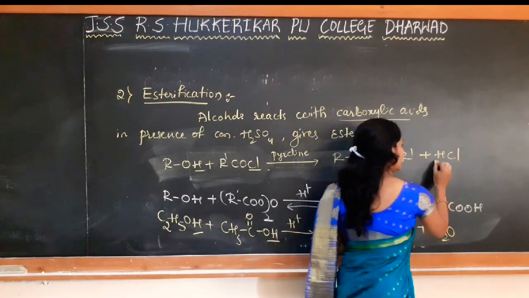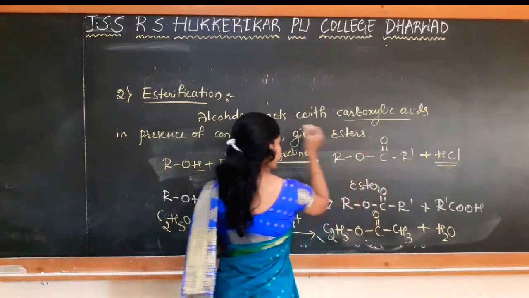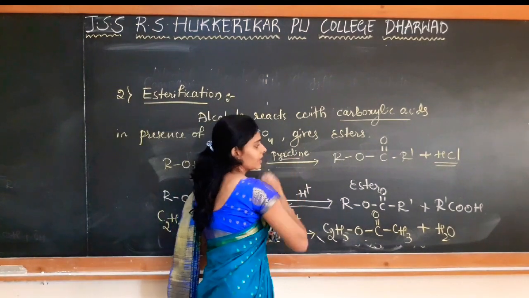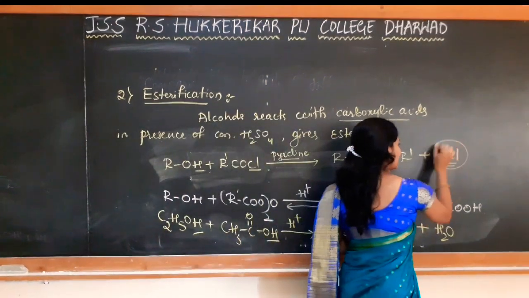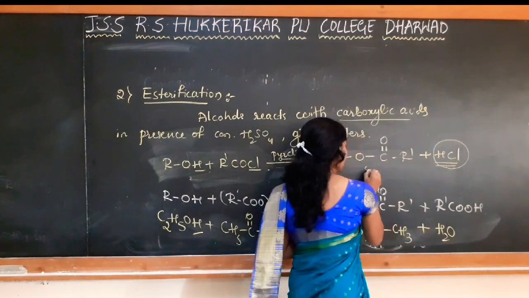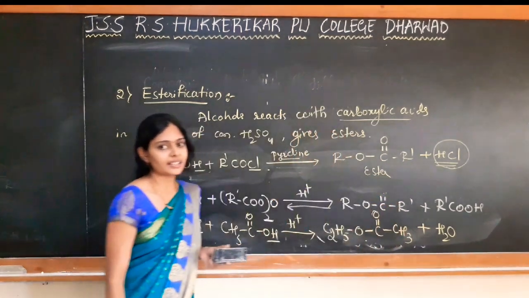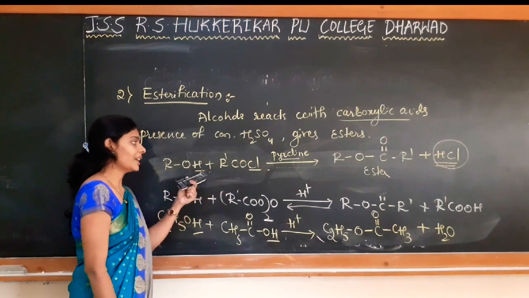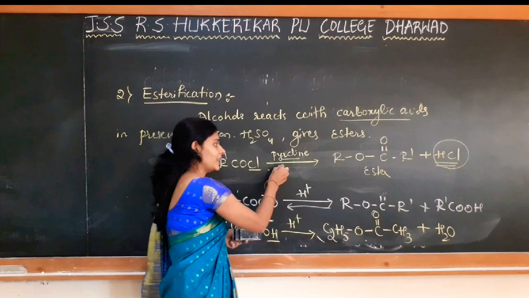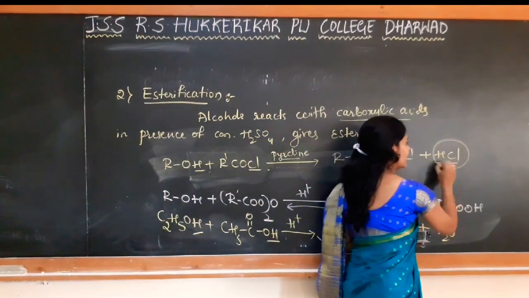As this is an acid, if it is present, further decomposition takes place, and that's why pyridine is used to neutralize the released HCl. So the forward reaction takes place, and this is the ester formed in the process. So this is also considered as esterification. We are getting ester by this method also, by the reaction of alcohol with acid chloride in presence of pyridine. Esters are formed. Pyridine is used to neutralize the HCl.